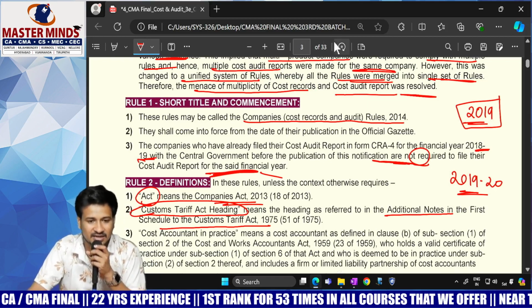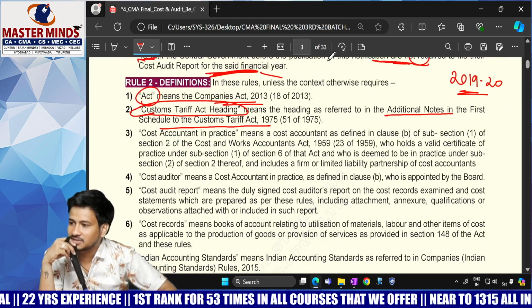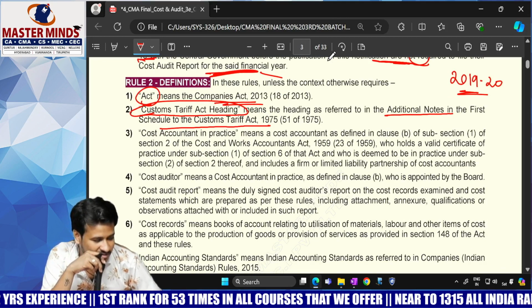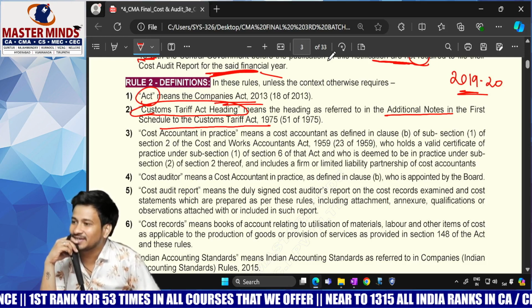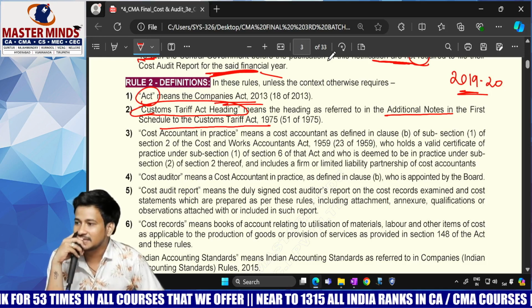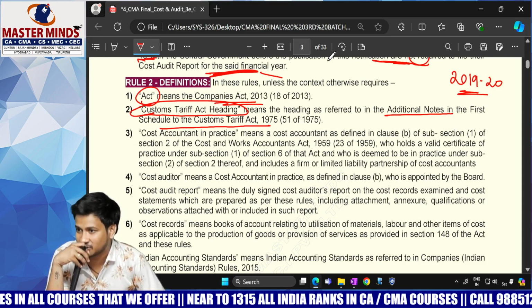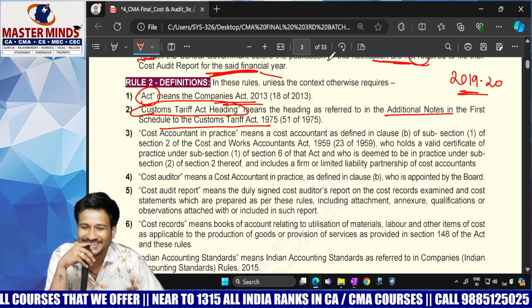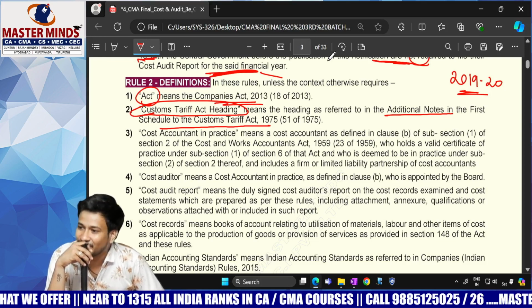Is it clear? Next. Cost accountant in practice. As simple as such. Tell me who is a cost accountant in practice. First of all, he has to clear the final course conducted by the Institute of Cost and Management Accountants of India, by whatever name it is called, and next he should hold a valid certificate of practice.